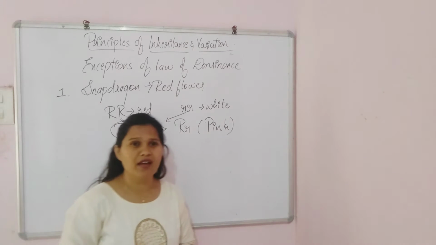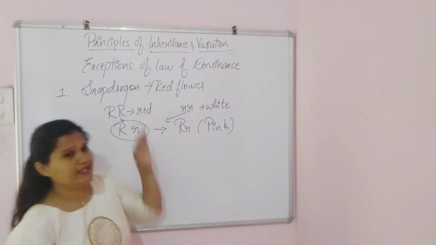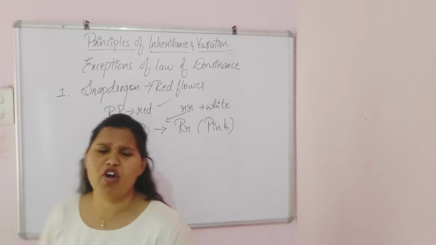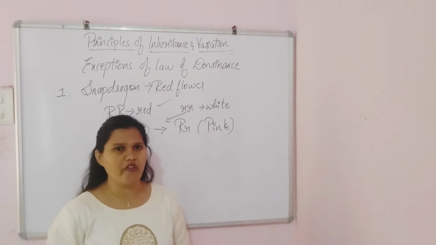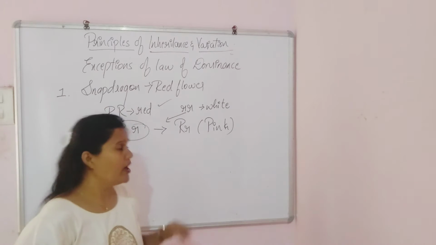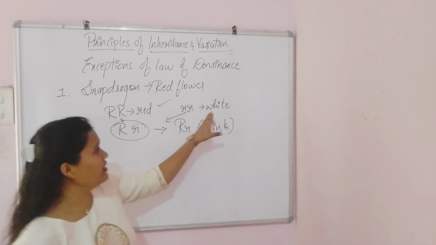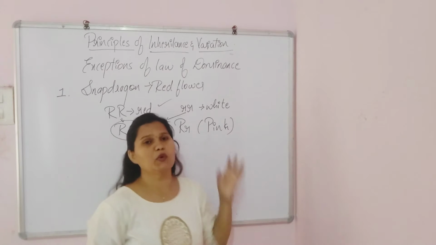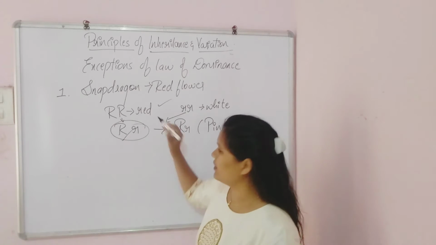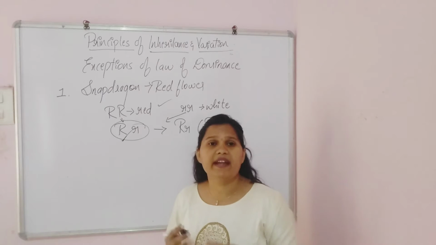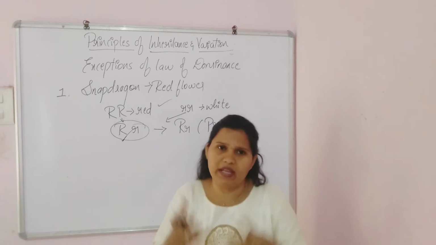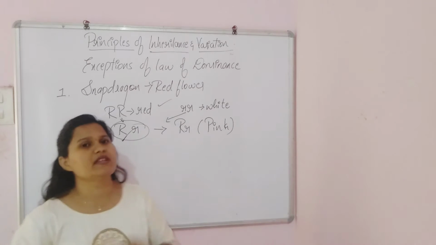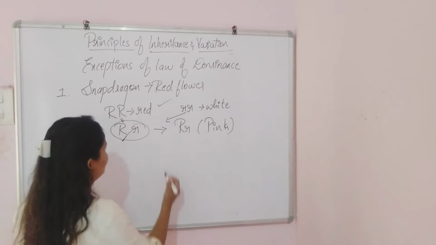It sounds strange, right? That's why the first exception to the law of dominance is this. That's why the law of dominance is not called a universal law, because this snapdragon plant, which possesses red and white contrasting traits, produced offspring that were pink in color. It was pink because the dominant red trait cannot express itself fully. It did not express its dominance completely.